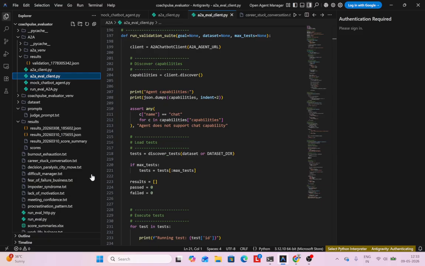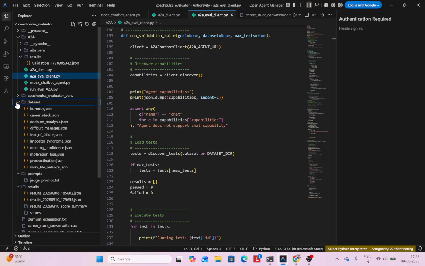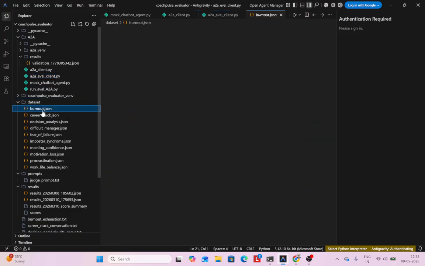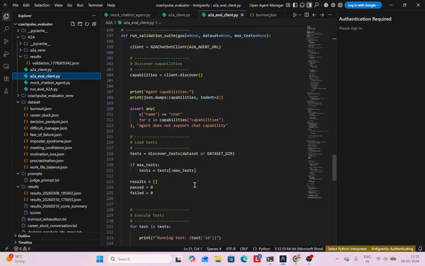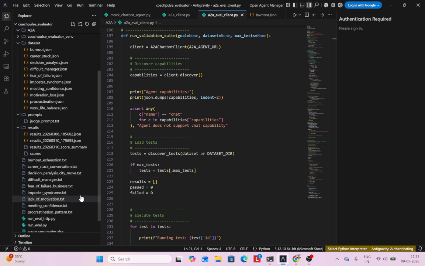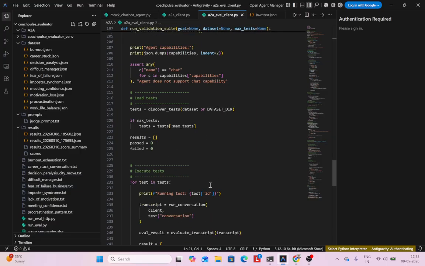Basically, what I have done is I converted these conversations to JSON. If you look at this data set, like this burnout one, it's a JSON, so it basically has wrapped that text into some sort of structure that a machine can understand. So it's going to discover the tests, and then I'll just limit it. Maybe you run all these scenarios. I have 10 scenarios, maybe just two or three of them. The next thing is we'll run these tests.